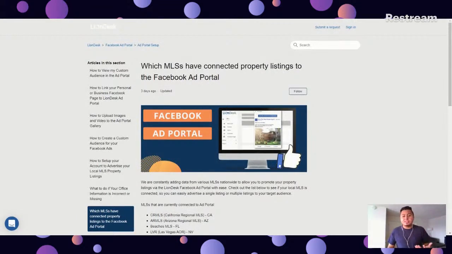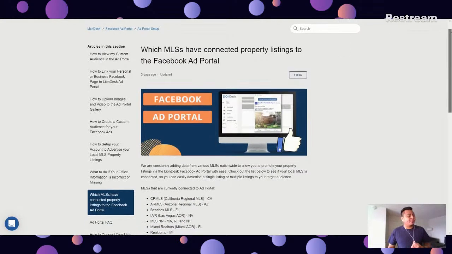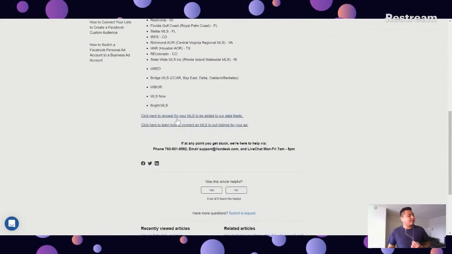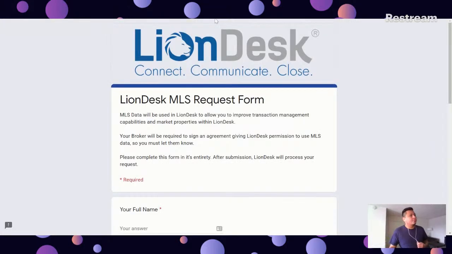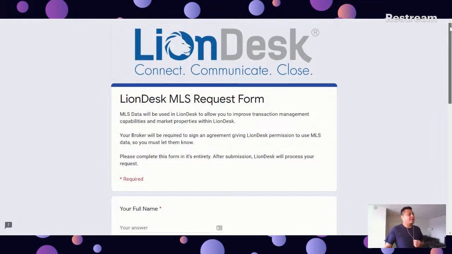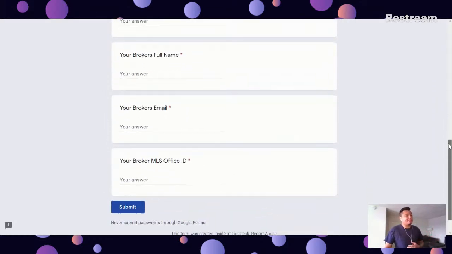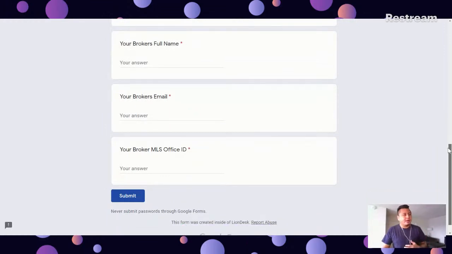But if you want to request your MLS, you can go ahead and submit a request. Just scroll to the bottom of this article, and you're going to see here, click here to request your MLS to be added to the ad portal. So it's just going to be a quick form that you want to fill out, so that we can contact the MLS and get that process started.